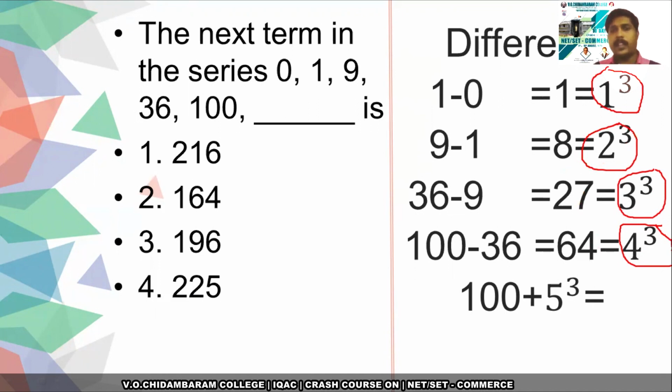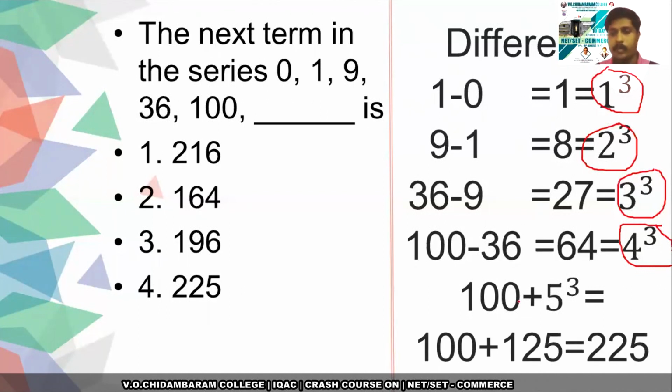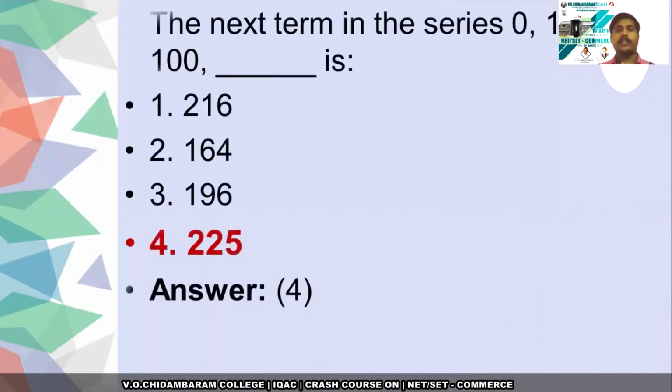So the next term will be nothing but you have to add the next natural number cube, 5 cube, to the last number 100. So 100 plus 5 cube will be 100 plus 125, which is nothing but 225. So this is the answer.